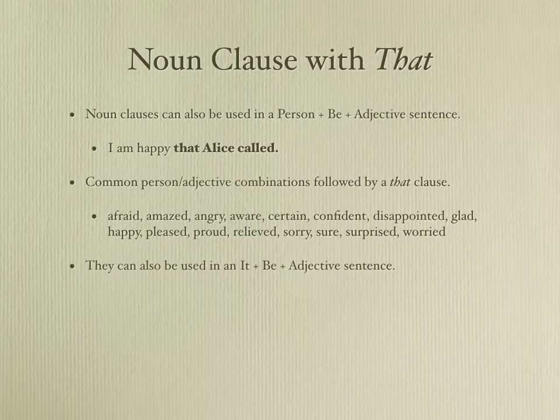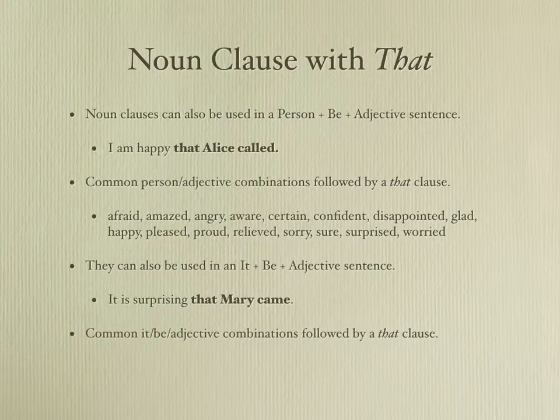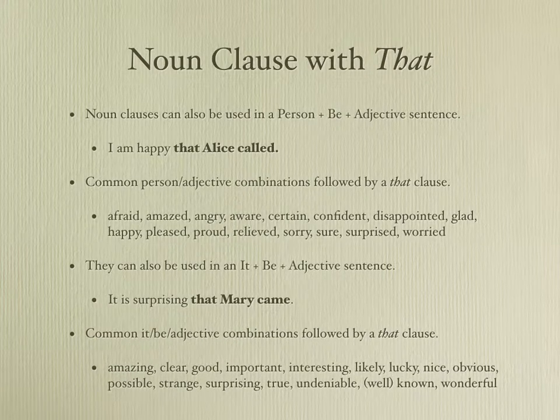You can also follow this pattern as well, it plus be plus an adjective. For example, it is surprising. What's surprising? It is surprising that Mary came. And some common adjectives that follow this pattern: amazing, clear, good, important, interesting, likely, lucky, nice, obvious, possible, strange, surprising, true, undeniable, known, wonderful.